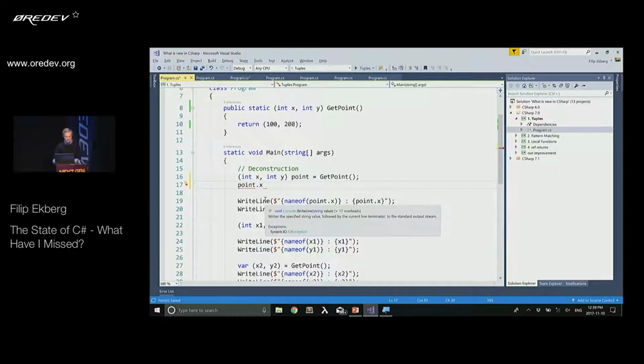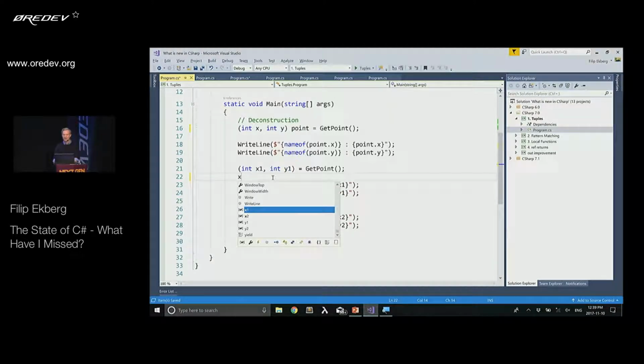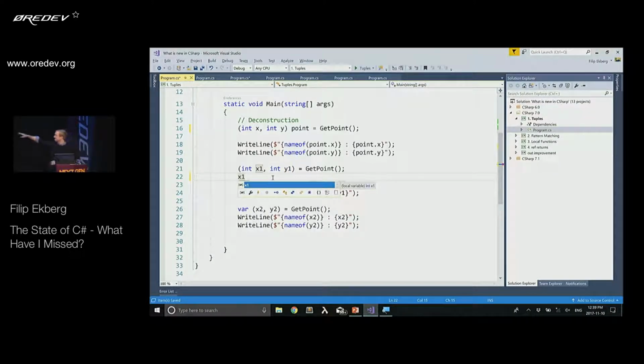Let me get rid of this. And then the other type of deconstruction we can do is to say, well, I want you to map the result of getPoint, which is two parameters, into the local variables x1 and y1. So now I don't have to write anything else but x1, because that's now an integer, which it has mapped those two values to.